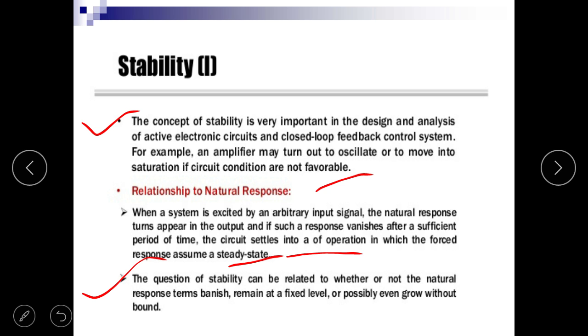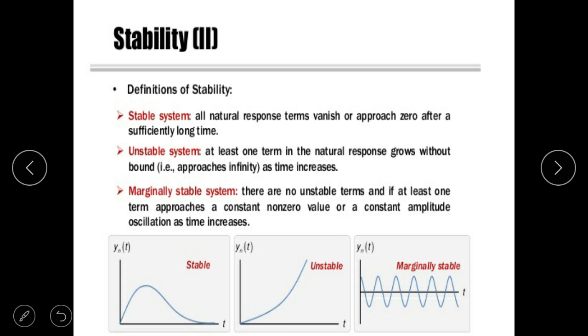Next, the question of stability can be relaxed to whether or not the natural response term vanishes or remains at a fixed level. So in the first condition, for a stable system, all natural response terms vanish or approach zero after a sufficiently long time. Means the response of the circuit goes to zero after a long time for a stable system.